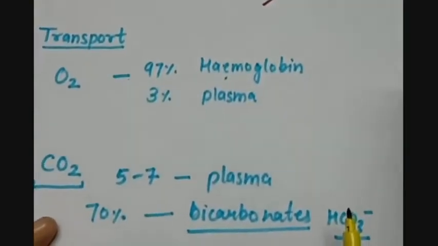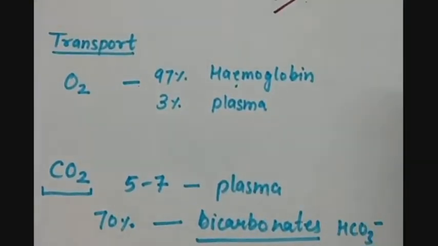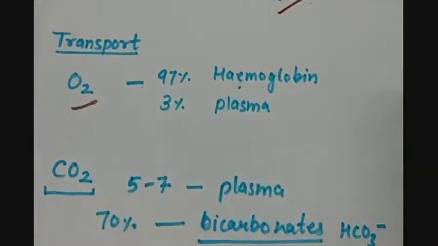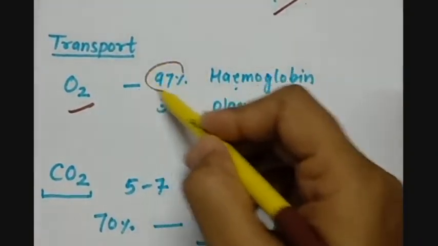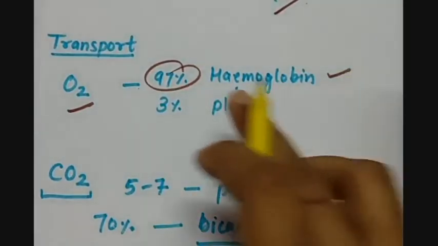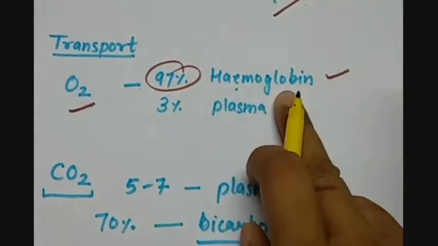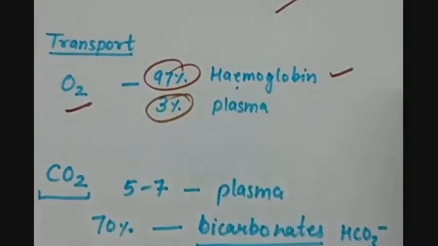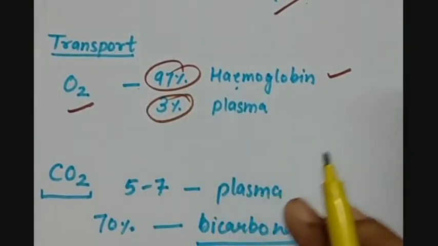Now here two things are happening: the transport of gases. O2 is 97% transported with the help of hemoglobin. When the oxygen gets attached to the hemoglobin, it is called oxyhemoglobin, and 3% oxygen is also transported with the help of the plasma of blood.